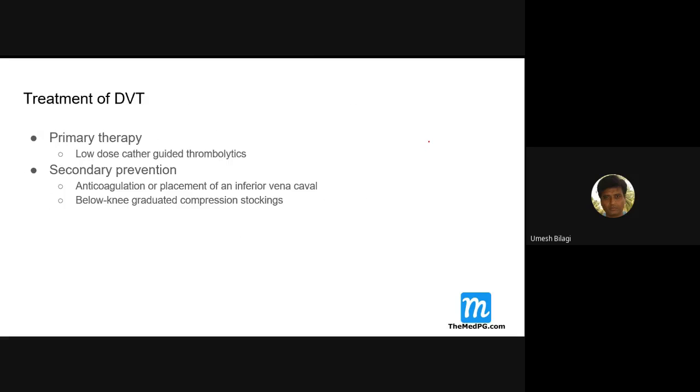Now, treatment of DVT. Once a DVT has occurred, how do you treat it? The treatment of DVT depends upon how severe it is, for example if it is just limited to the calf muscles.